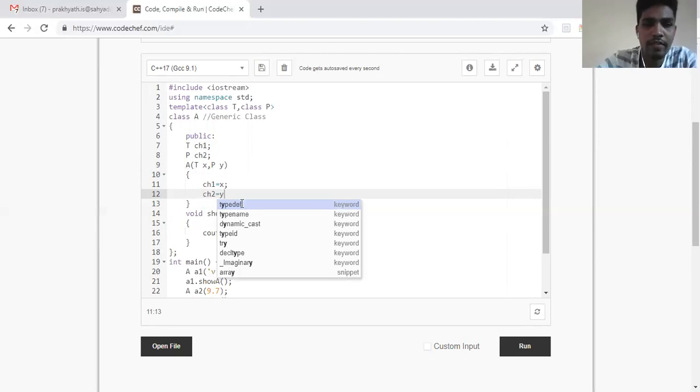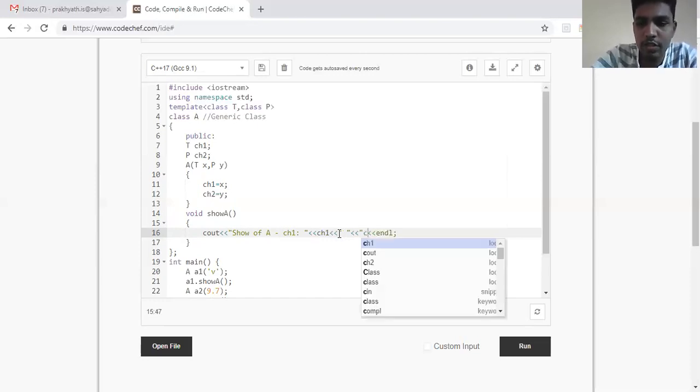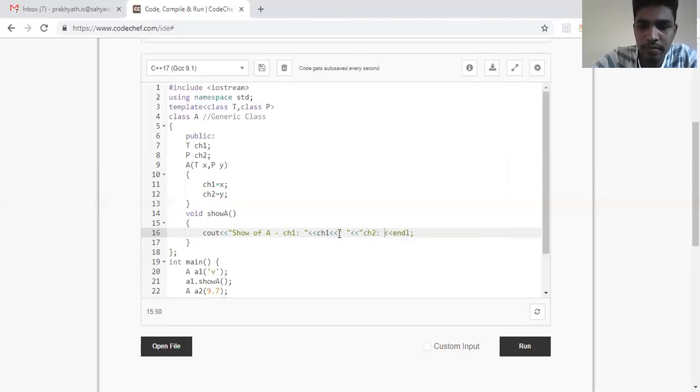Y can be of a different type. Then I'll show both of them, ch1, and then a space, and ch2, so both are printed.